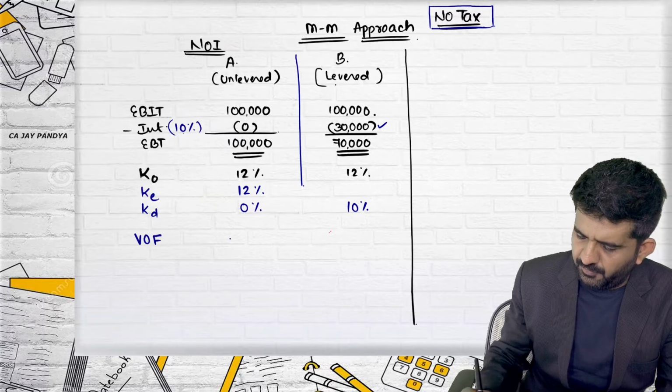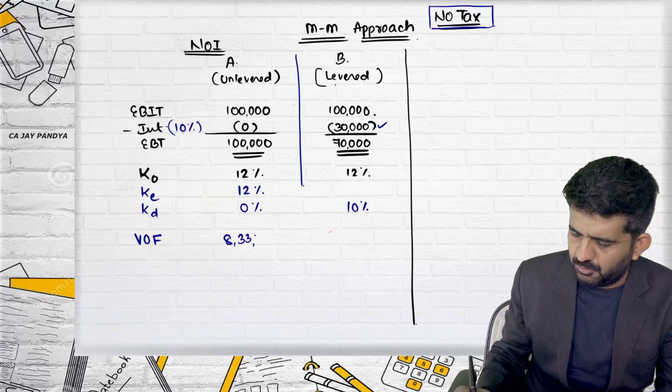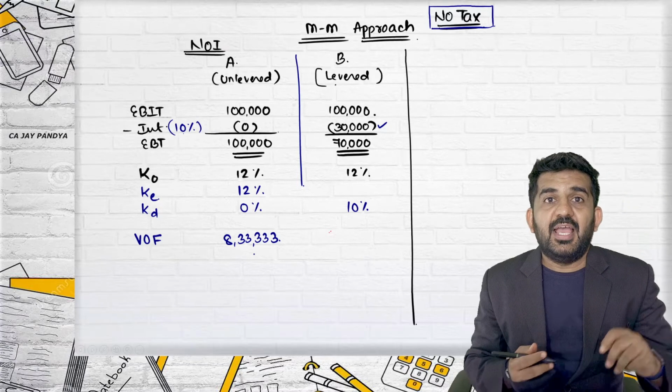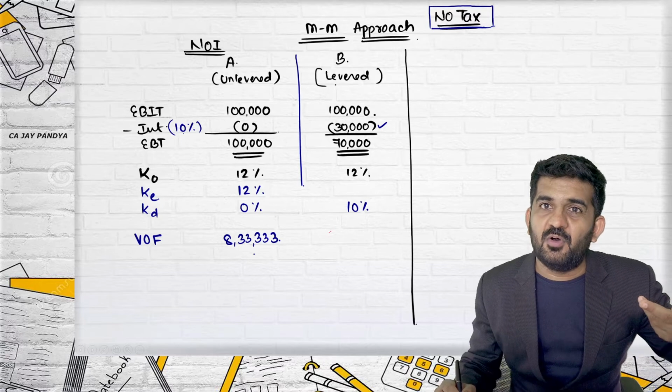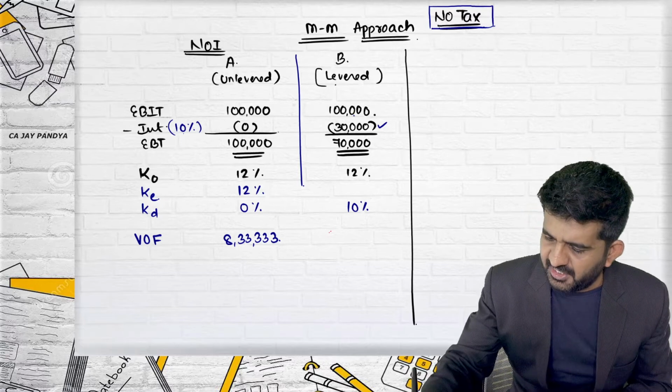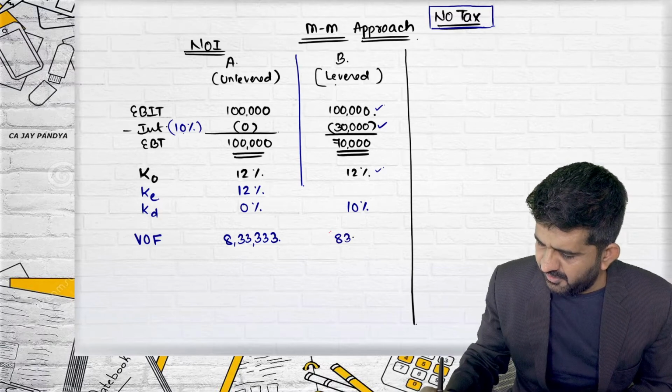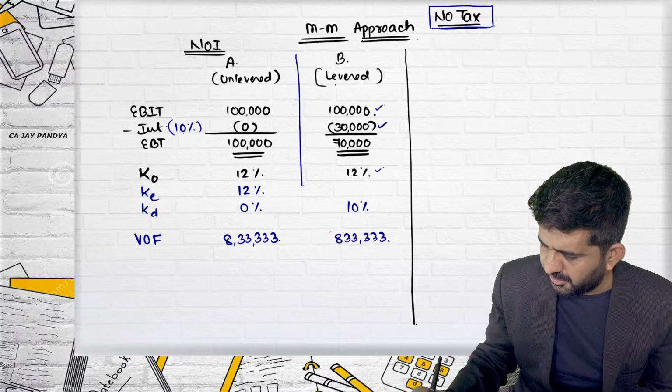Value of firm is 8,33,333. Now, as we have learned, value of firm will remain the same in the net operating income approach, so 1 lakh divided by 12% again will be 8,33,333.